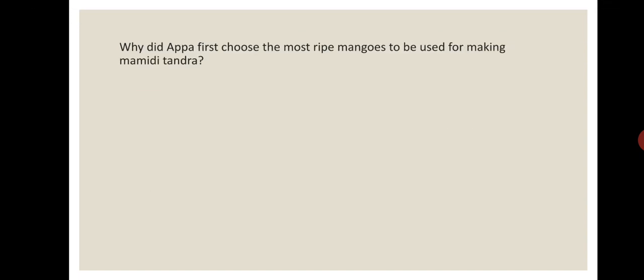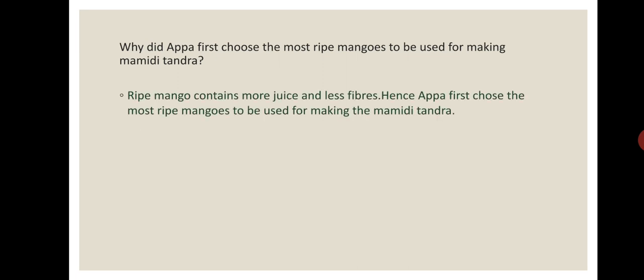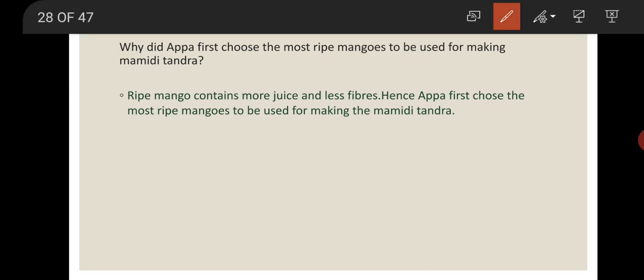Now comes the next. Why did Appa first choose the most ripe mangoes to be used for making Mamidi Tandra? What is the answer? Ripe mango contains more juice and less fibers, hence Appa first chose the most ripe mangoes to be used for making the Mamidi Tandra. Another important thing, students, just observe the spelling.